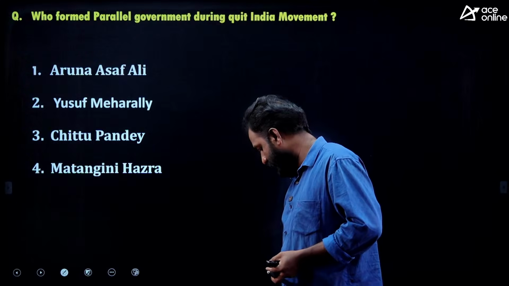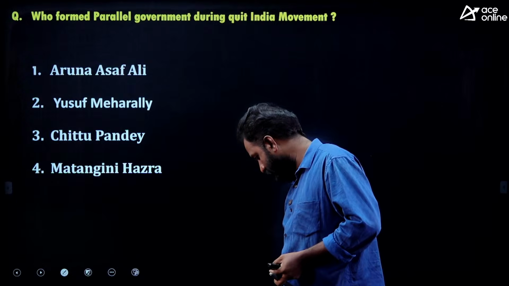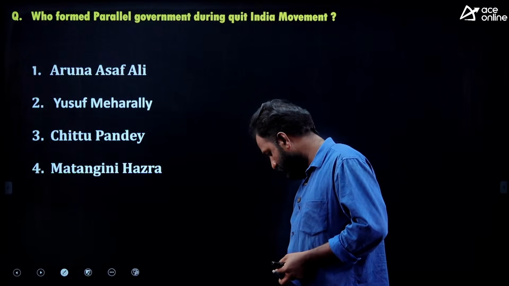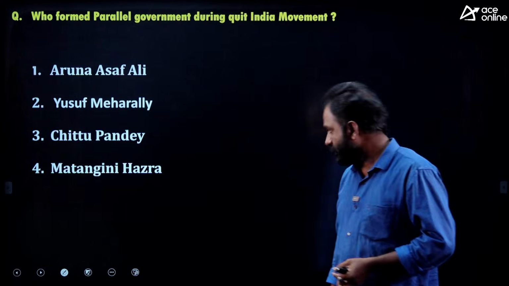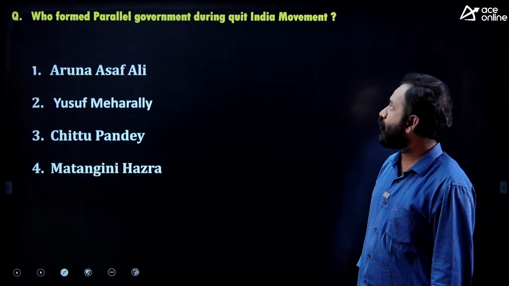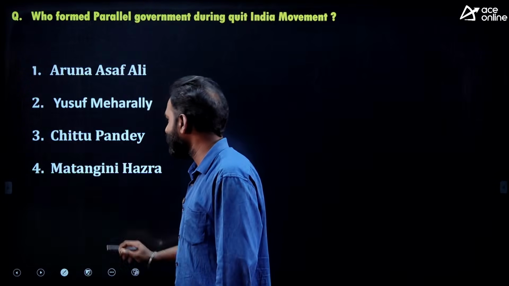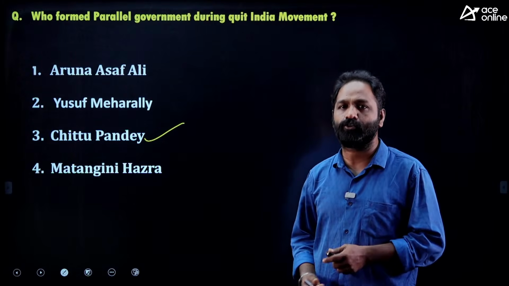So, parallel government. Who formed a parallel government during the Quit India movement? Okay, the simple answer is Pandey. Pandey was the person who formed a parallel government.